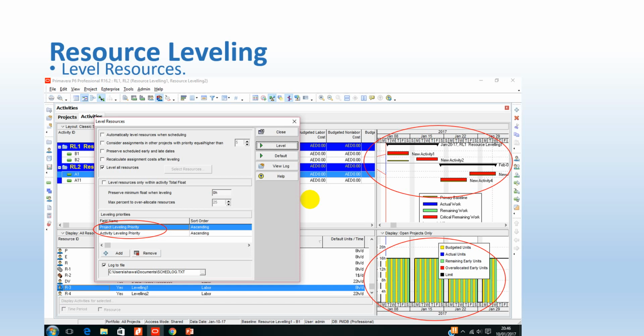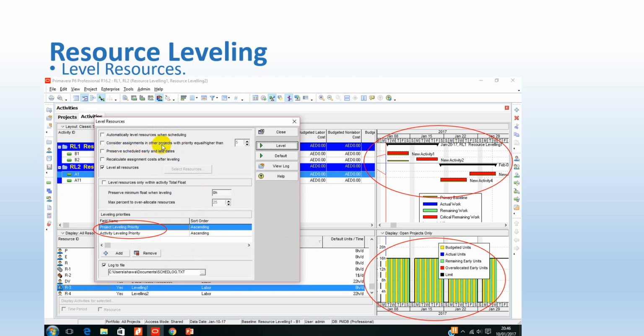To solve this problem, we can level resources manually or we can use the PrimaVera built-in leveler, but we have to give certain information to the PrimaVera built-in leveler so it can level resources as we want. So this is the PrimaVera leveler. Here we have to give this information. This automatically levels resources when scheduling.